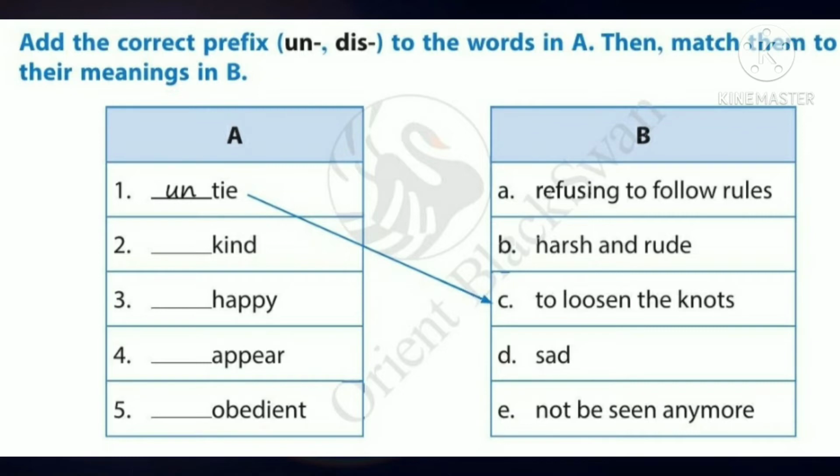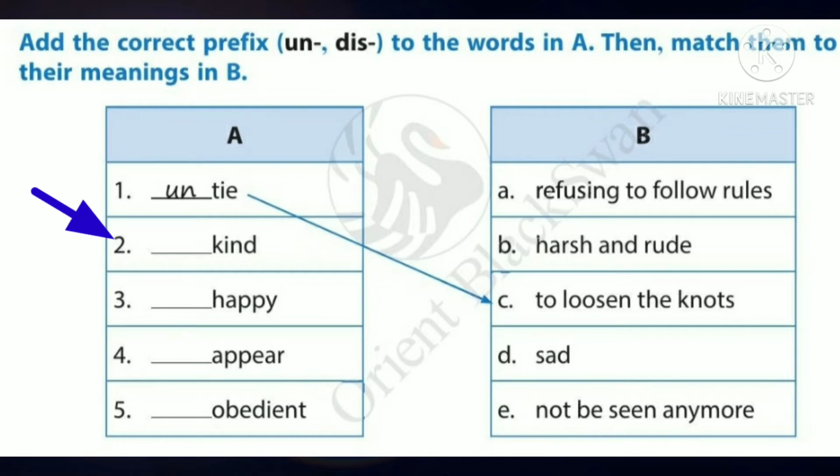The first one has already been given: untie. What's the meaning of untie? Yes, it is in column B, the answer is C, to loosen the knots. It is loosening something, to loosen something. That is untie.